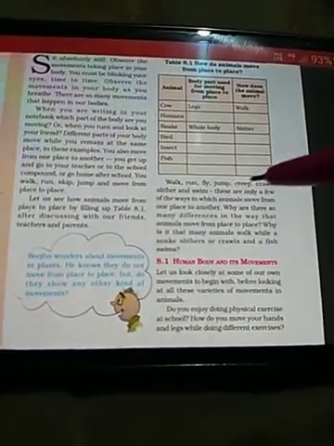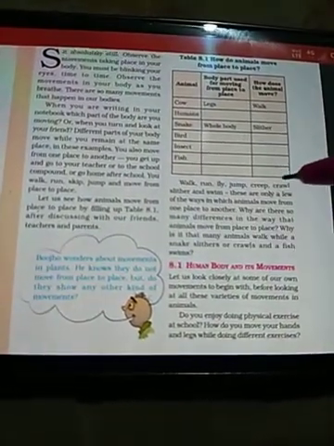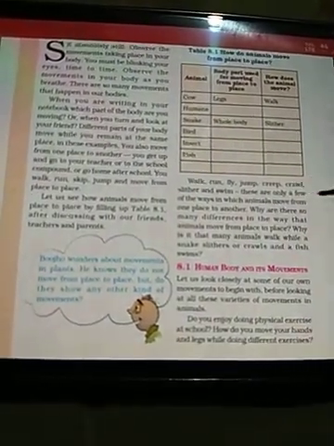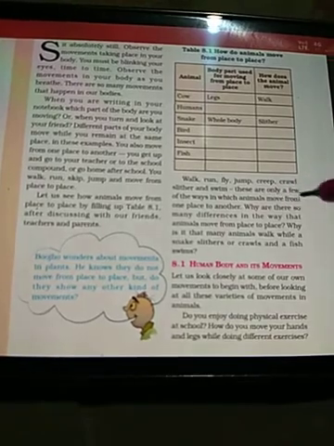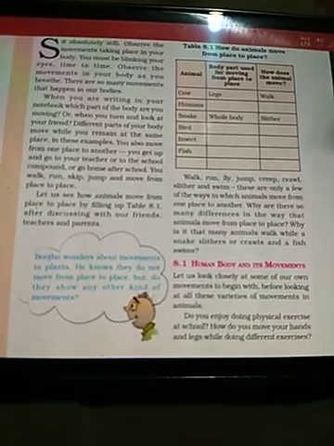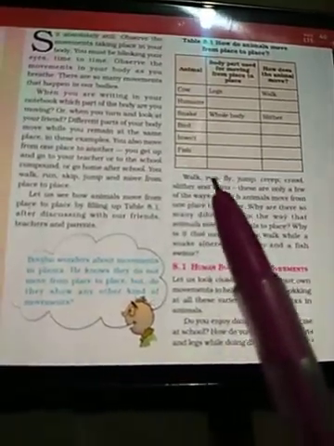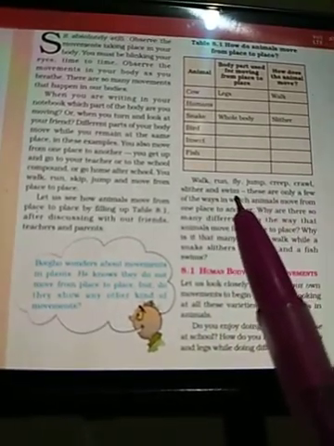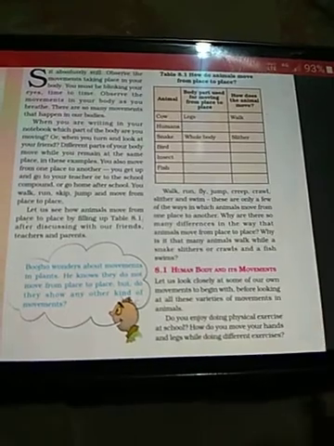Walk, run, fly, jump, creep, crawl, slither and swim. These are only a few of the ways in which animals move from one place to another.